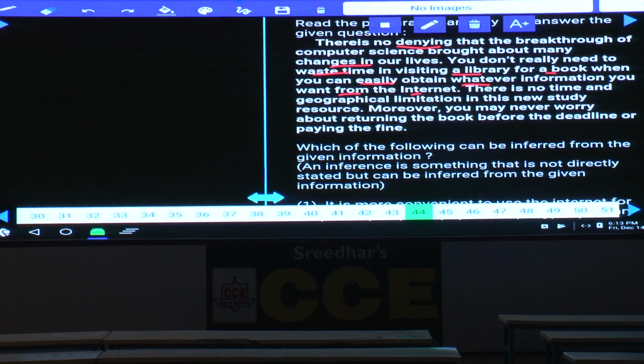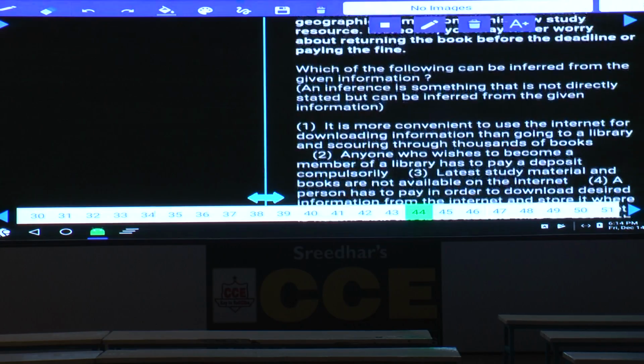Now these days there is no necessity for people to go all the way to the library and get a book, because you can get that information by just sitting at your place by using the internet. And there is no time and geographical limitation in this new study, isn't it? And moreover, you may never worry about returning the book before the deadline or paying the fine. These are the advantages he is talking about regarding the libraries.